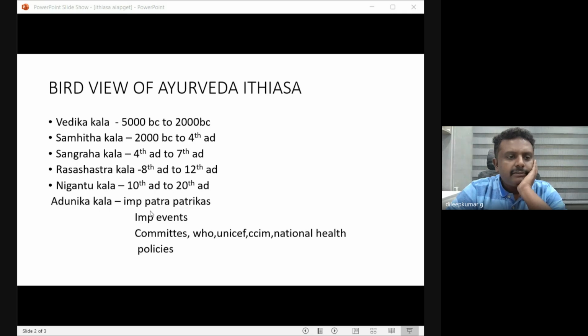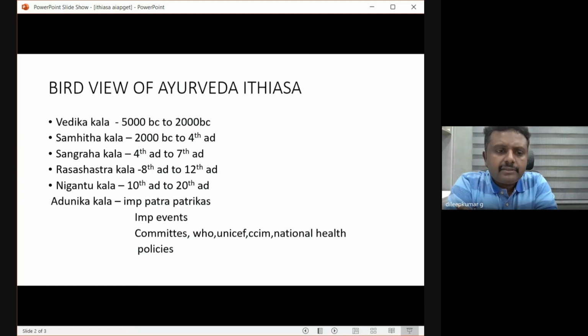Next, after Rashastra Kala, we have a Nighantu Kala. Almost all our Rashastra Granthas were written during that time period. From Nagarjuna till then, we have a lot of Rashastra Granthas. And till today, we are getting very good results in many areas because of Rasashastra. Very swift acting medicines, and the dose is also very, very less. We are getting very promising results. Only one thing: you need to adjust the dose according to the patient's disease. If you're not giving a proper dose, then we will get some side effects. Otherwise, it's a wonderful subject for study.